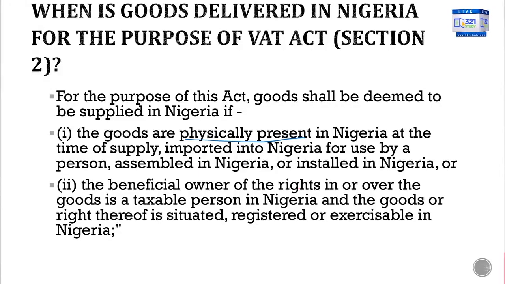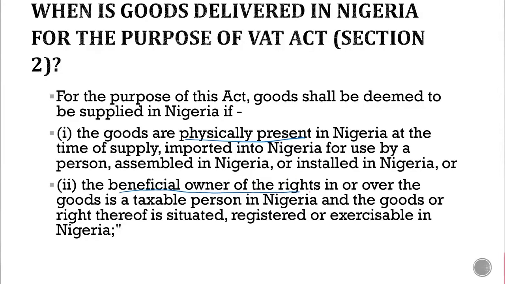So once the goods are physically present in Nigeria, we say the goods have been supplied for the purpose of VAT. And also, once the beneficial owner of the rights over the goods is a taxable person in Nigeria, once the person to whom the goods are supplied is a taxable person in Nigeria, then the goods have been supplied in Nigeria. So we have two conditions for us to say goods have been supplied in Nigeria. One, if the goods are physically present in Nigeria.